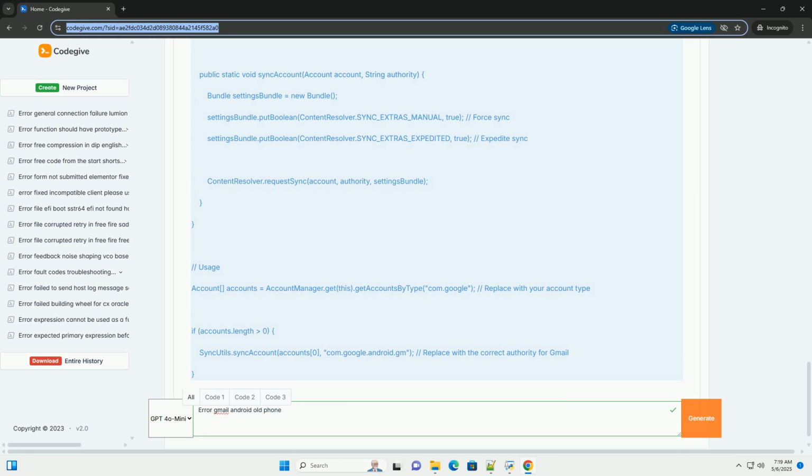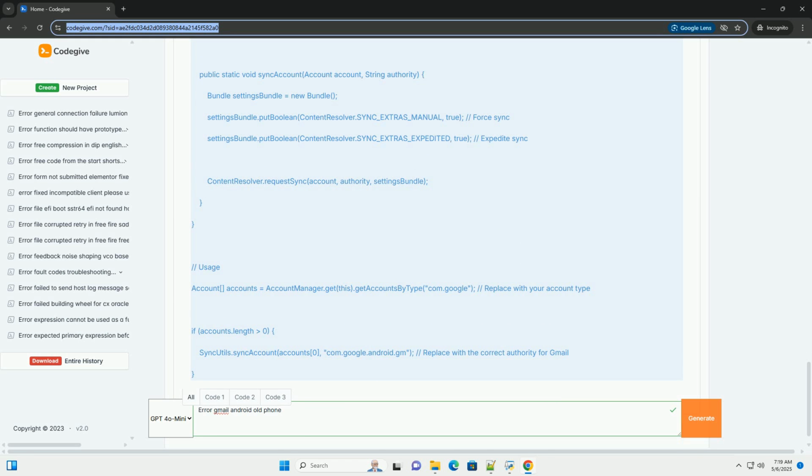Check for two-factor authentication. If you enabled 2FA on your Google account, you may need to generate an app-specific password. Log into your Google account on a computer, go to the Security Settings, and find the App Passwords section. Create an app password for Gmail on your Android device and use this password instead of your regular password when setting up your account.